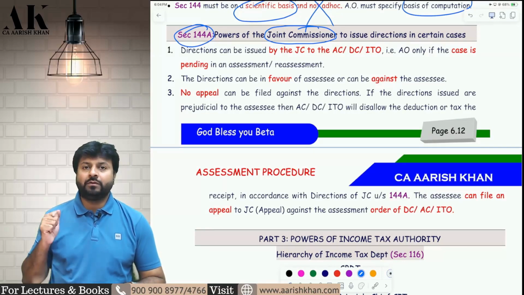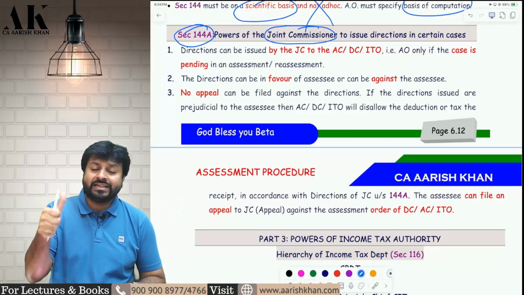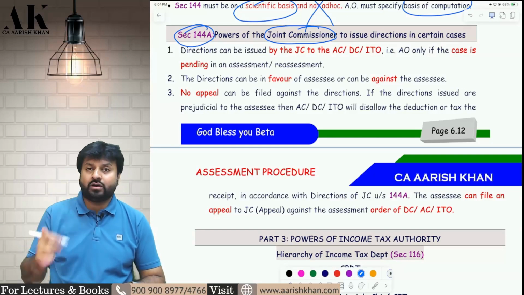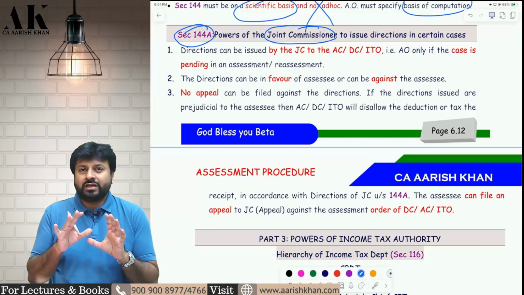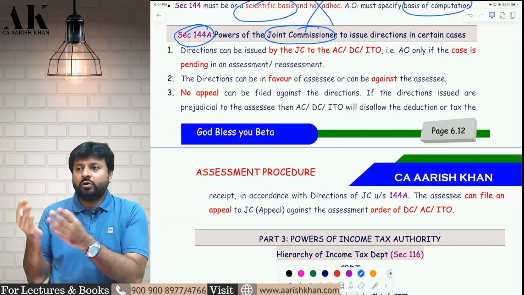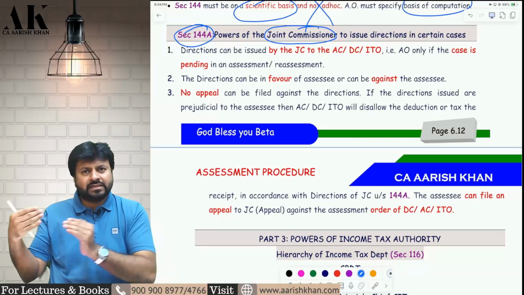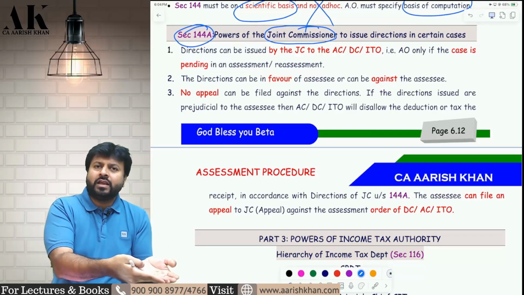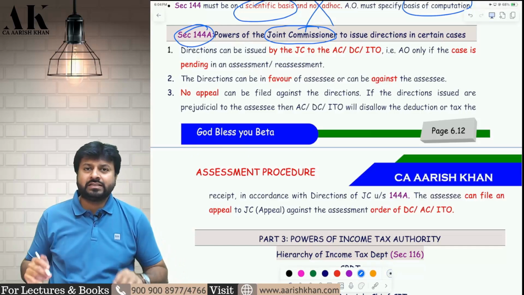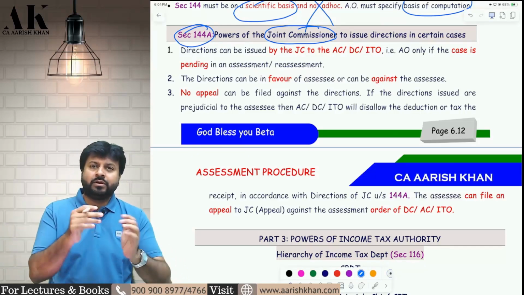So who is the powerful person over here? Joint Commissioner. And who is the assessing officer over here? Assistant Commissioner, Deputy Commissioner, Income Tax Officer. Now sometimes during the assessment, the assessing officer does not know the effect of certain adjustments. So he can go and ask the Joint Commissioner. First point. Second thing, sometimes even the assessee can come to the Joint Commissioner and request interference in the assessment because the assessing officer is harassing the assessee. So the assessee can go to the Joint Commissioner and request him to come into the picture.